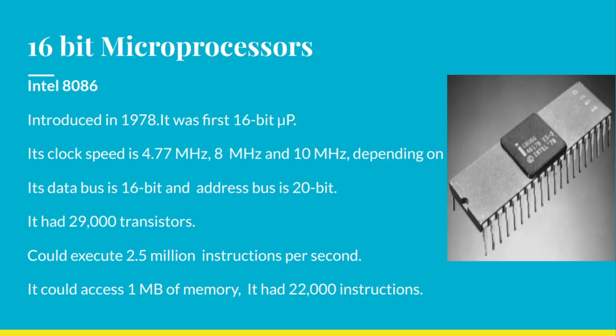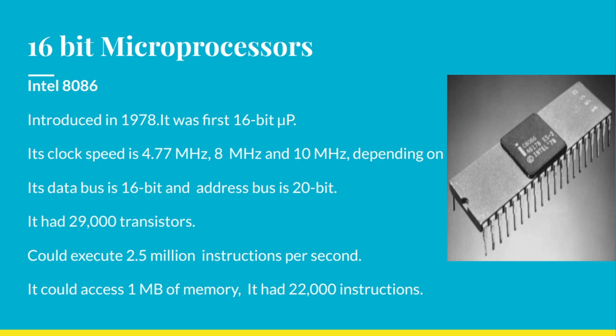Then we have the 16-bit microprocessor, the Intel 8086. It was introduced in 1978. It was the first 16-bit microprocessor. Its clock speed is 4.77 MHz, 8 MHz and 10 MHz depending on the availability.